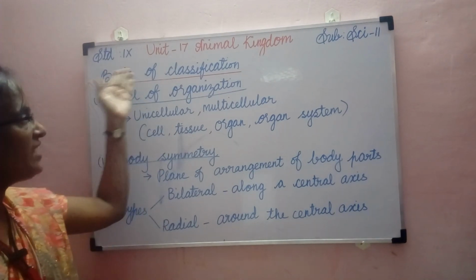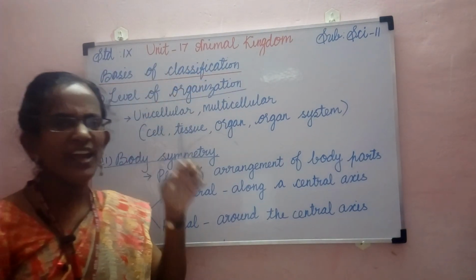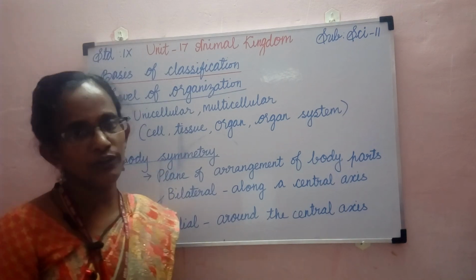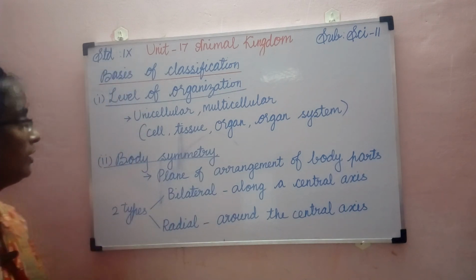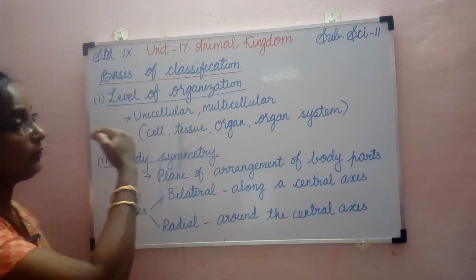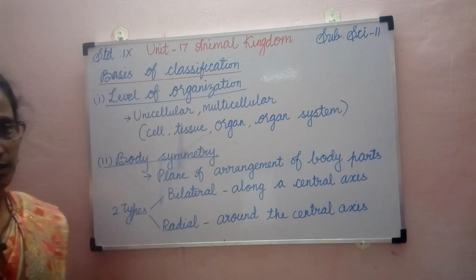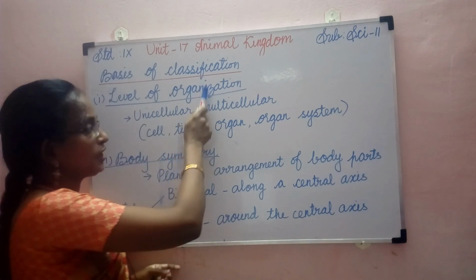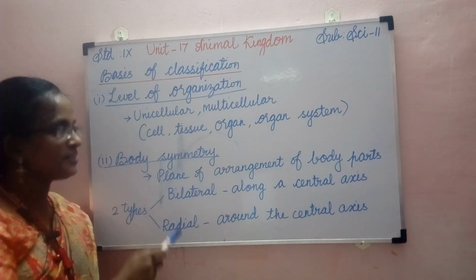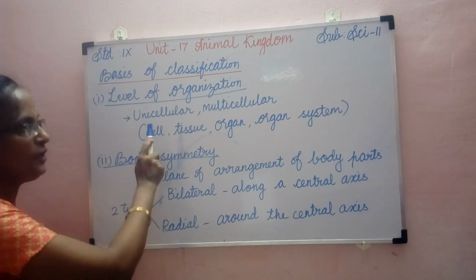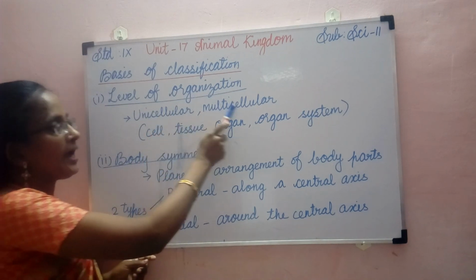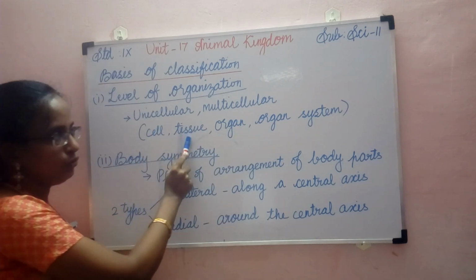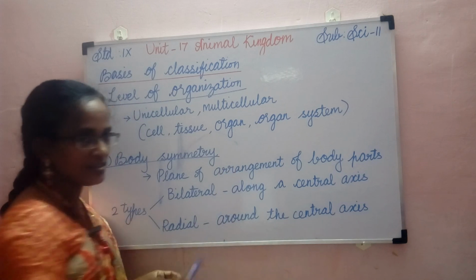When we come to the basis of classification, based on certain characters, the animals are classified into different groups. So now we are going to learn what are those characters, on what basis the animals are classified. So the first one is level of organization. Based on the level of organization, the animals are grouped into unicellular and multicellular based on their cell, tissue, organ and organ systems.